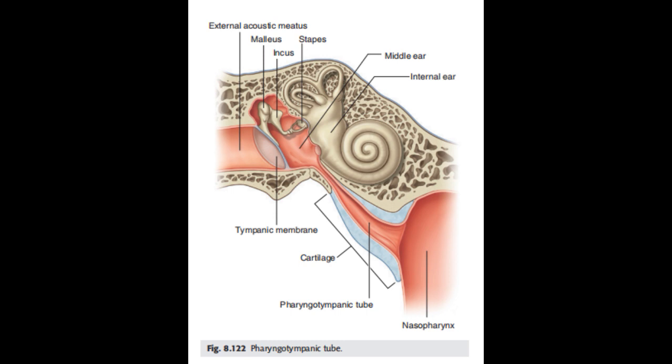It consists of a bony part, the one-third nearest the middle ear, and a cartilaginous part, the remaining two-thirds. The opening of the bony part is clearly visible on the inferior surface of the skull at the junction of the squamous and petrous parts of the temporal bone, immediately posterior to the foramen ovale and foramen spinosum.